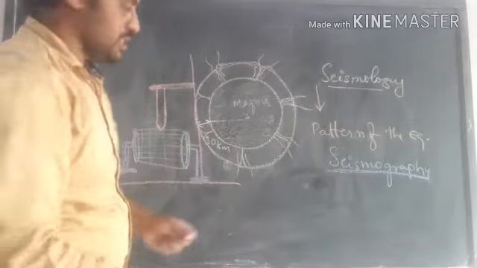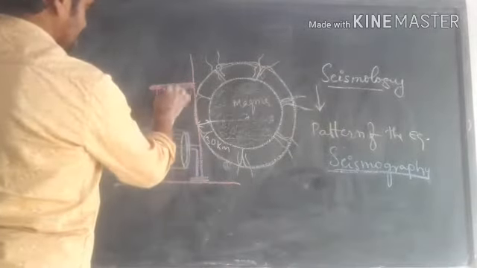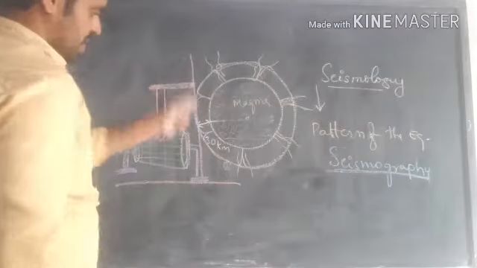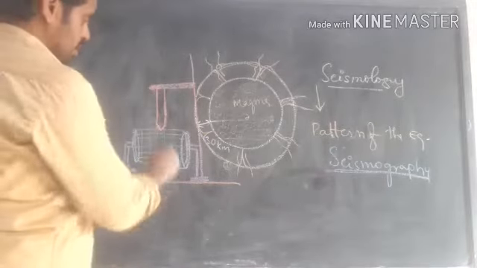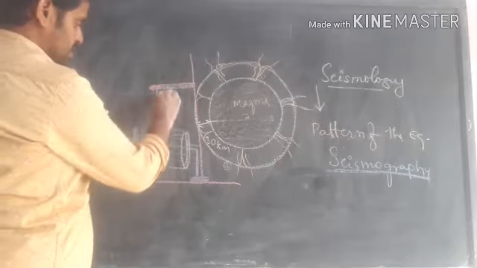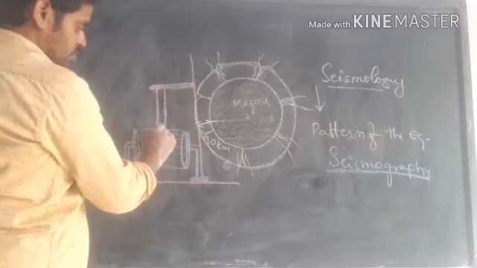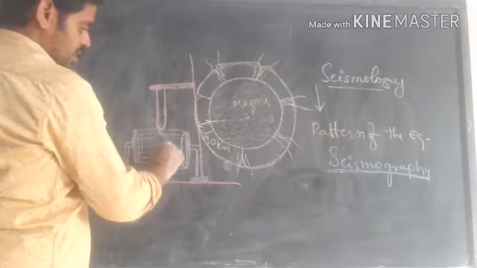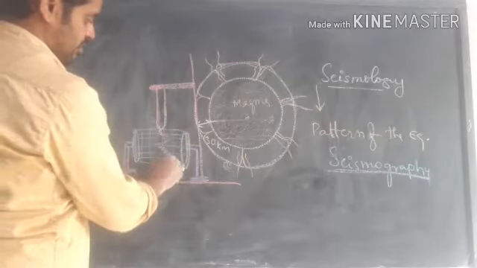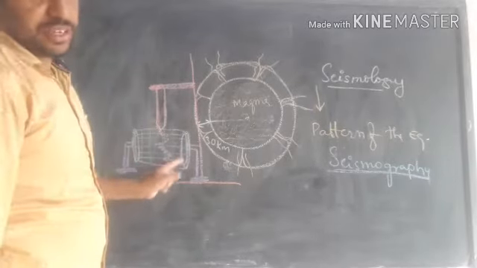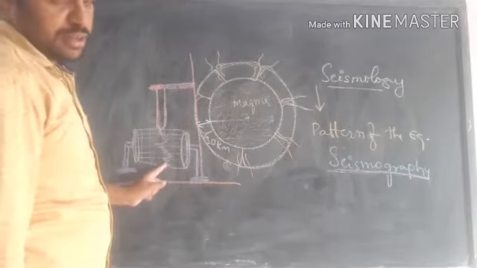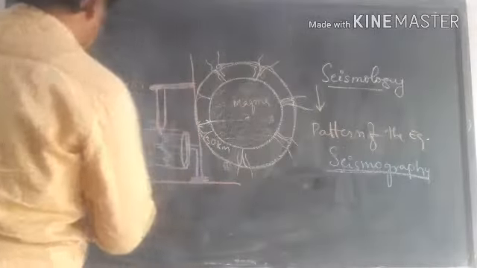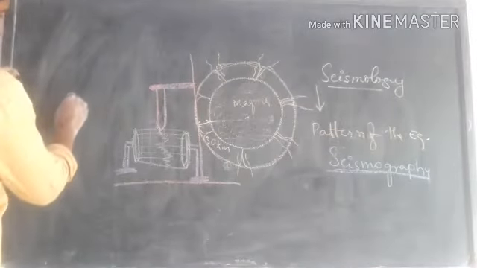The land shakes. Due to the shaking of land, the stand and holder shake, so the needle present on the holder also shakes, and it makes some marks on the paper. This scale is called the Richter scale.